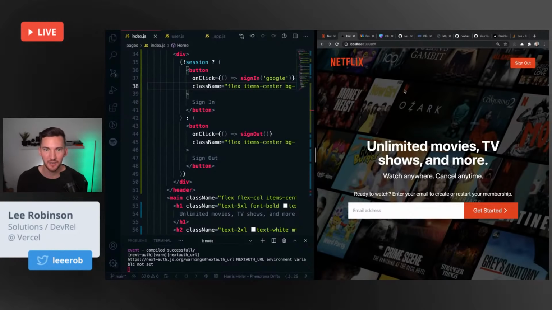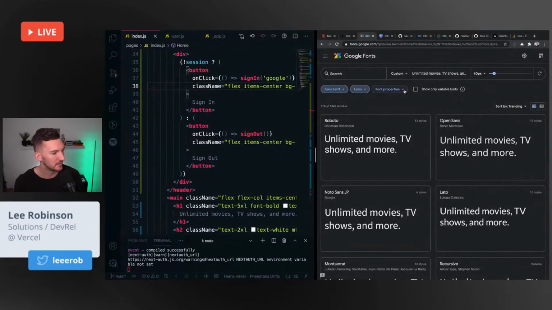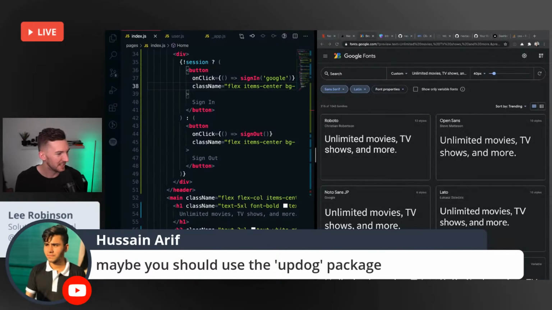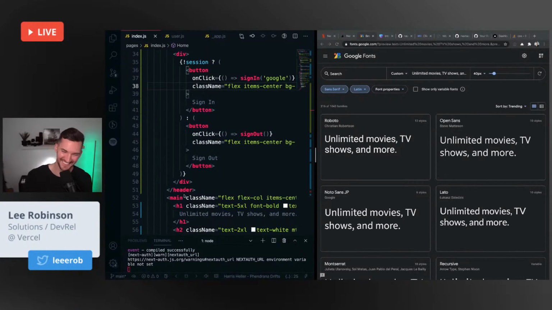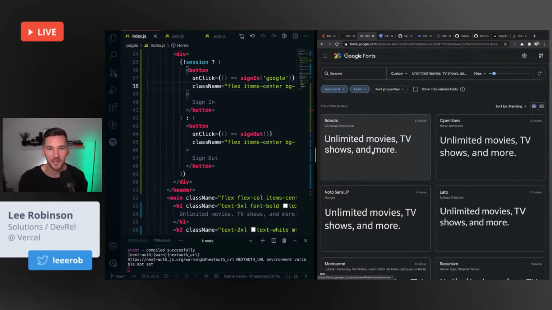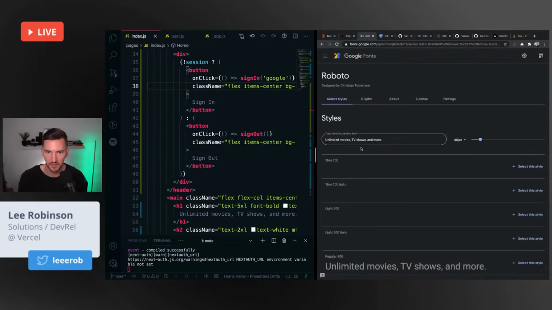Maybe the next thing I'll try to do is add a custom font. That could be fun. You can really go really deep on custom fonts. Oh, this is great. Maybe you should use the updoc package. What's updoc? That's good. I like that. Let's try to use Roboto. We'll try to change out the fonts and see what we're working with.